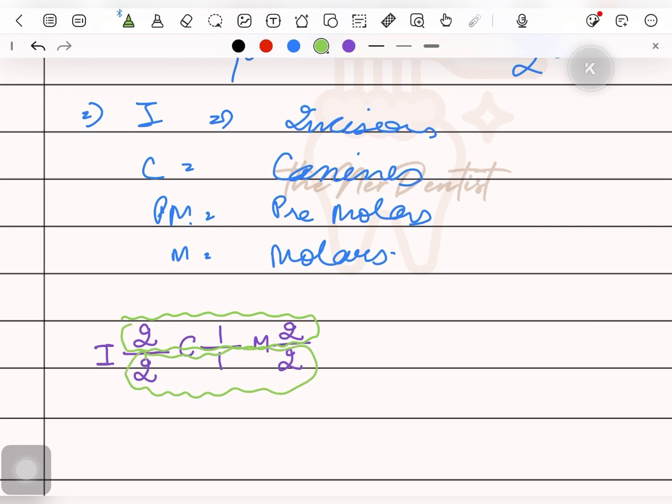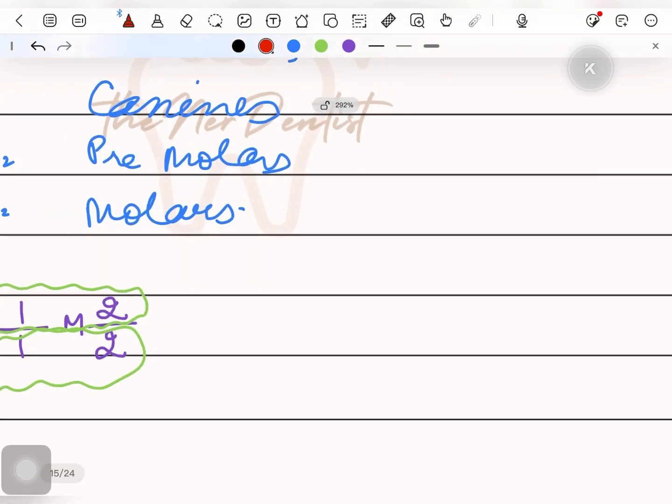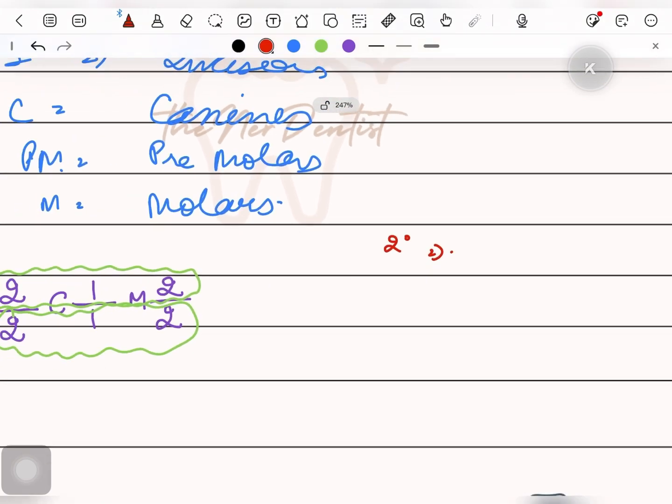And for secondary dentition, we write incisors first. I represents incisors, and then we draw a line, and the number of incisors is the same as in primary dentition. Then comes canine, the same number, 1 and 1 in each half of maxilla and mandible. And then comes premolar.